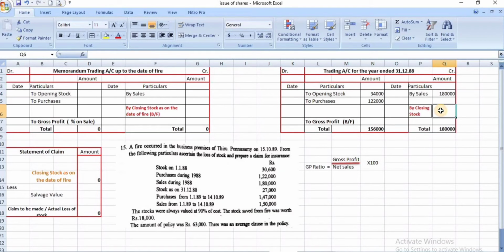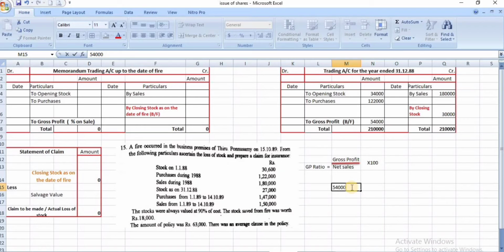Closing stock of previous year is 27,000, but valued at 90% of cost. Then you have to convert it into 100%. So 27,000 divided by 90 into 100, the value will be 30,000. And your gross profit is 54,000. Now you have to find out the gross profit ratio.